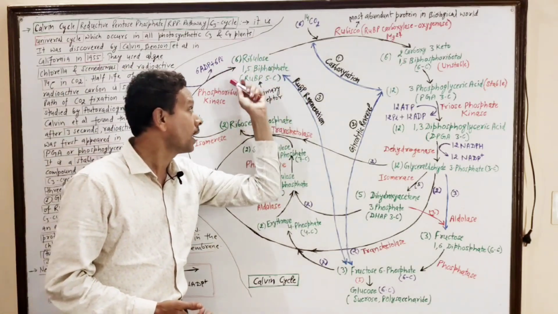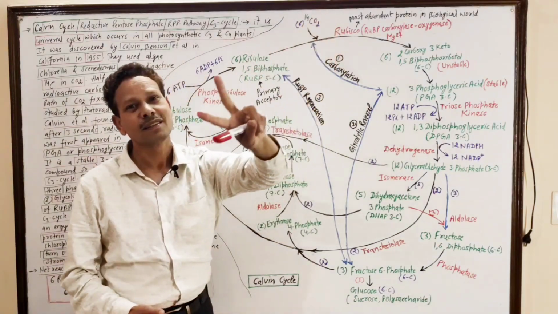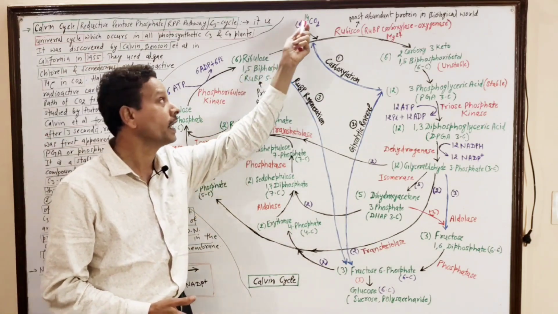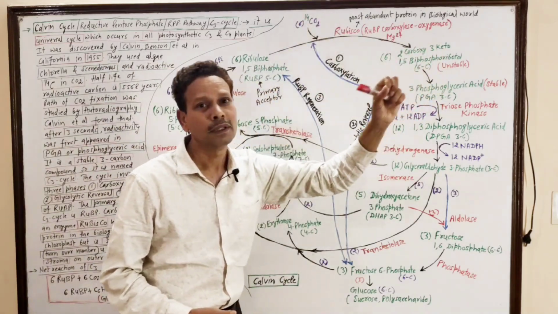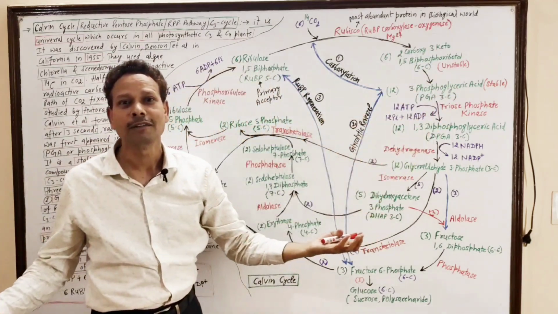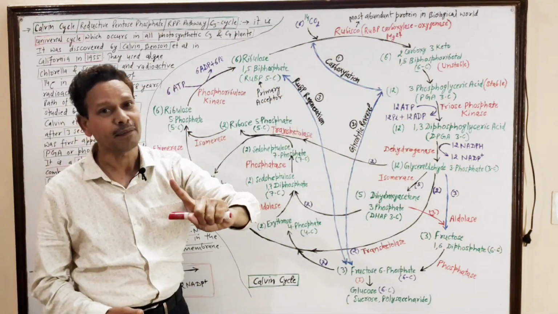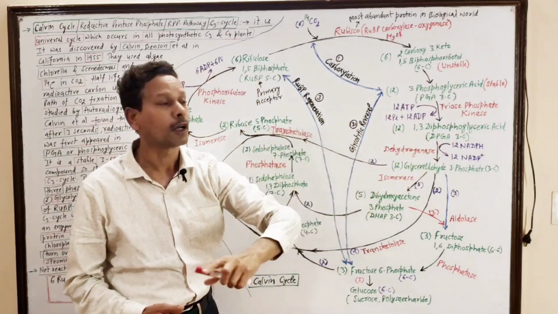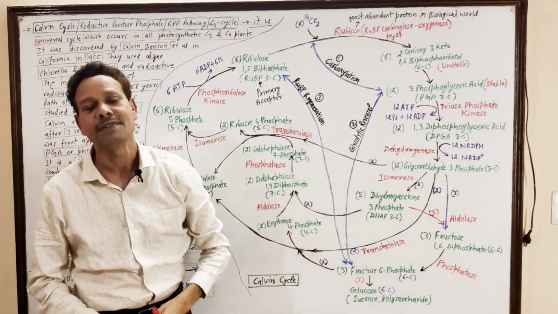this RuBP, which is a 5-carbon compound, interacts with this CO2 molecule to produce an unstable 6-carbon compound, but this 6-carbon compound is unstable. That's why it is not a C6 cycle. In the C3 cycle, the first stable compound is a 3-carbon compound, phosphoglyceric acid. That's why the cycle is named the C3 cycle.